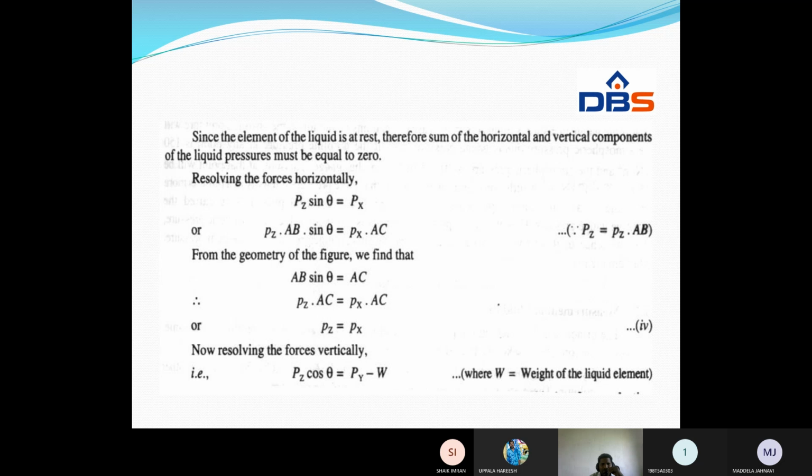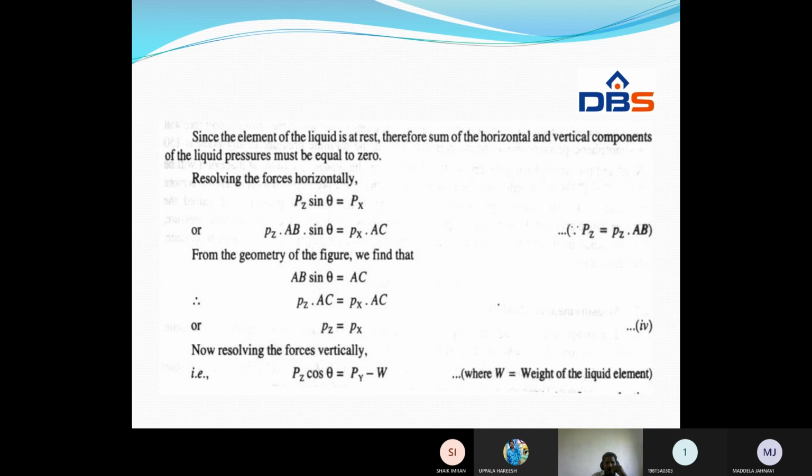So resolving the forces in the horizontal direction, we will get Pz into cos 90 minus theta, and cos 90 minus theta is equal to sin theta.